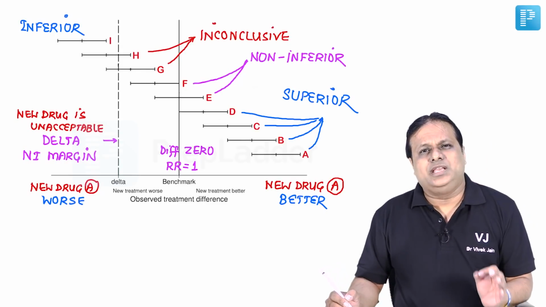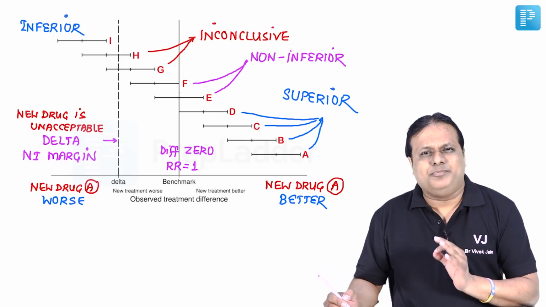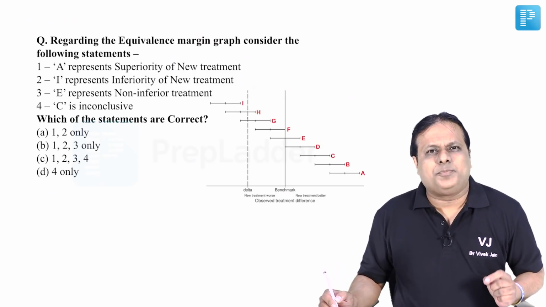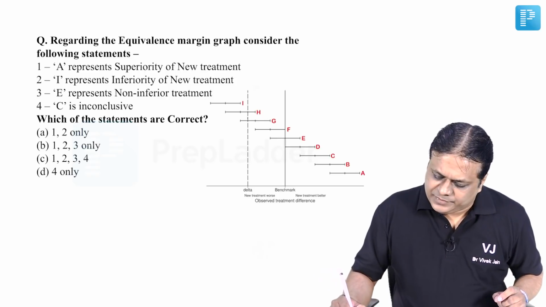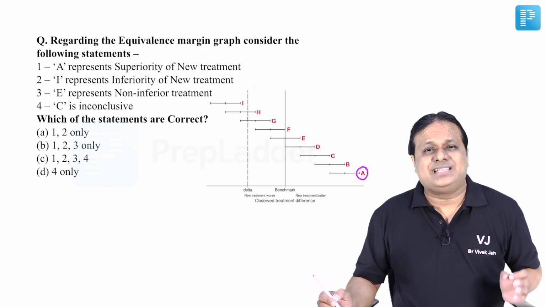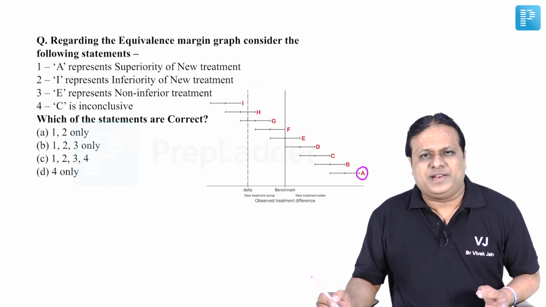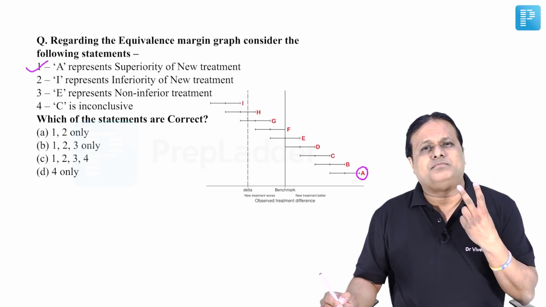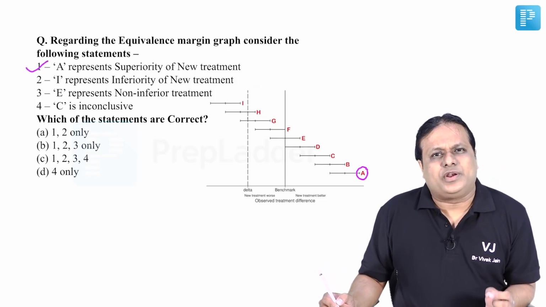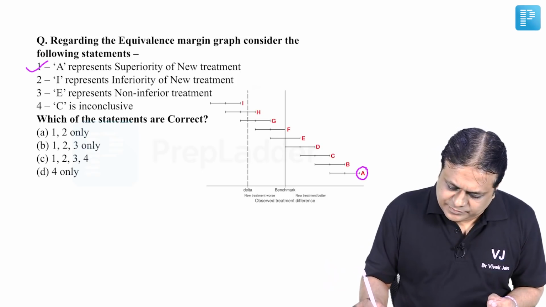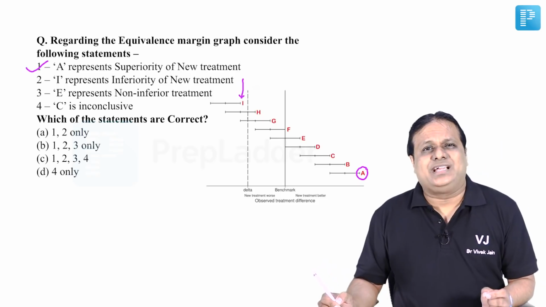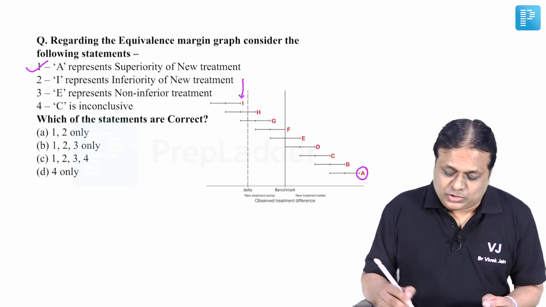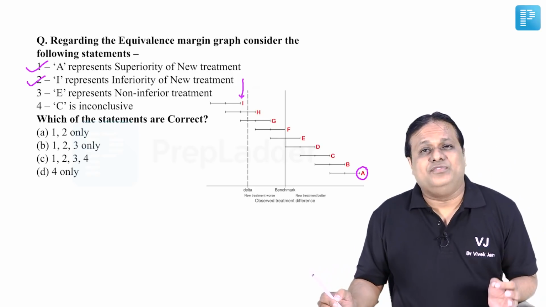Now let us look at the question which was given to us in the exam, based on the same diagram. Let's read the statements one by one. Statement 1 says A represents superiority of new treatment. Let's look at A. This is your A. Yes, it lies on the right side of difference 0, relative risk 1. Definitely the new treatment is superior. Look at statement number 2. It says I represents inferiority. I is this one. Yes, it lies to the left side of the delta or NI error margin. So this is definitely indicating an inferior drug.